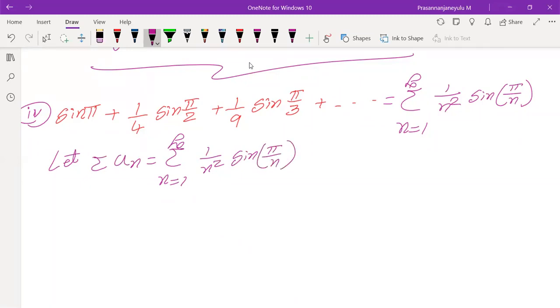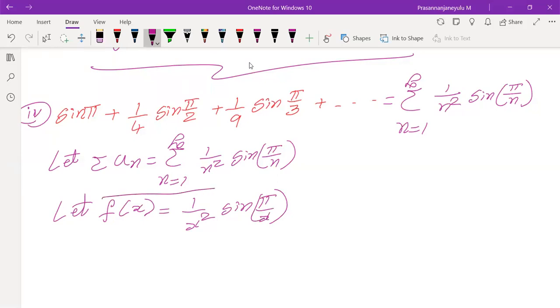After this, what is the f of x function? Let f of x equal 1 by x square into sine pi by x.